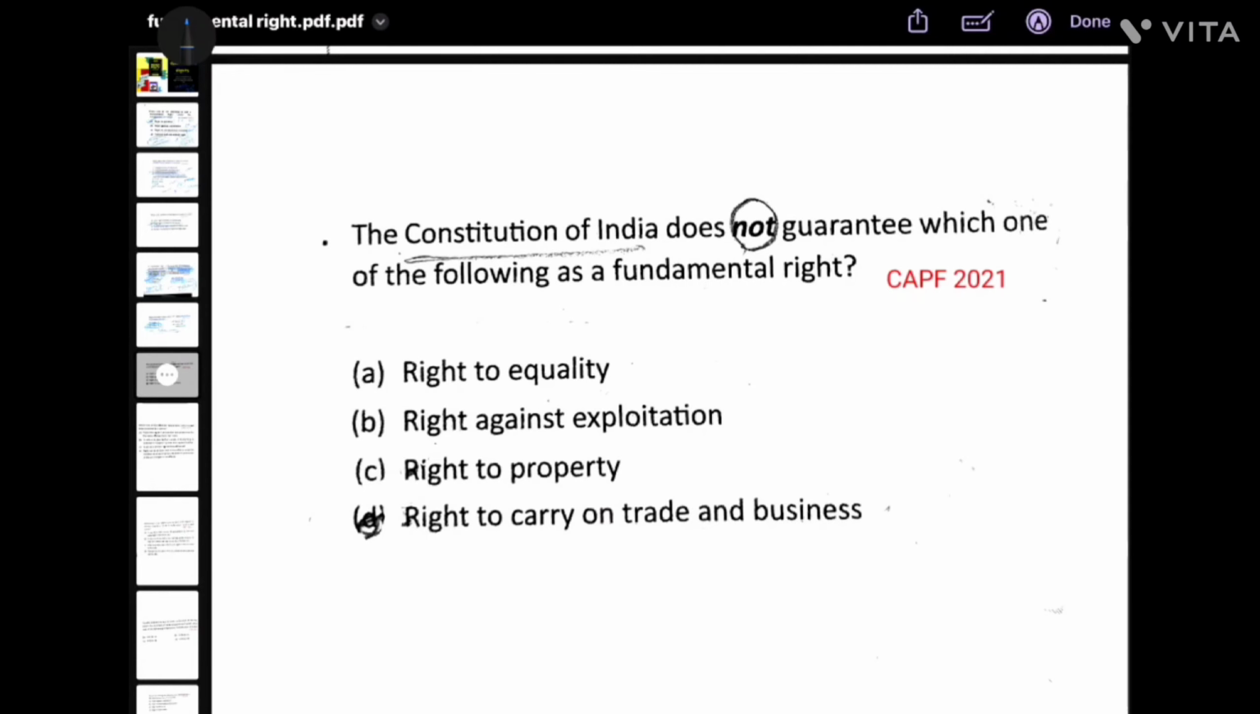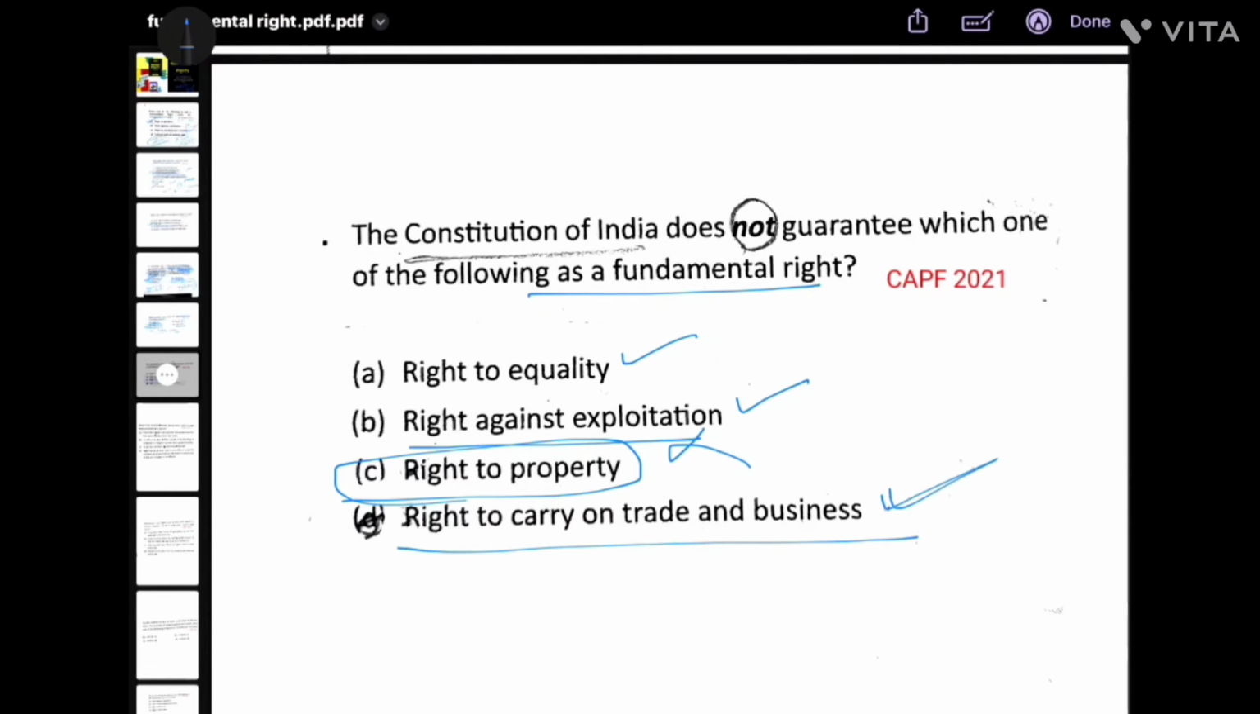The Constitution of India does not guarantee which one of the following as a fundamental right. Right to equality is a fundamental right. Right against exploitation, yes. Right to property, this is not. Right to carry on trade and business is a right. Right to property, this is not a fundamental right. No need to discuss it any longer.